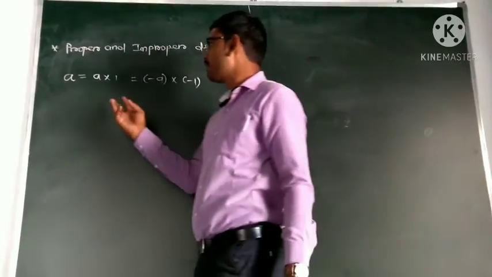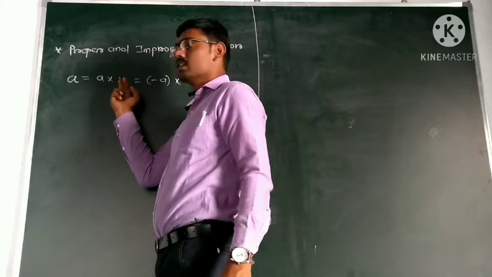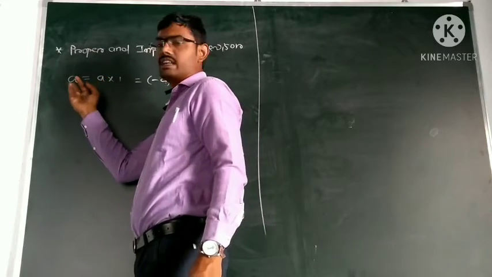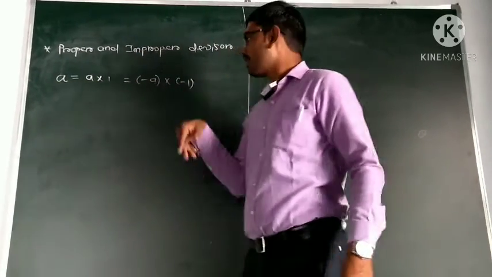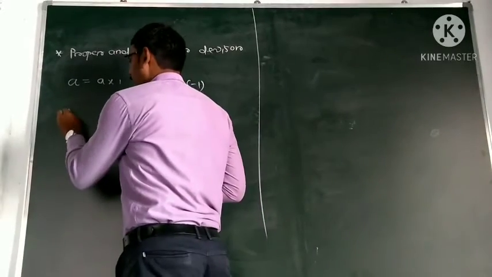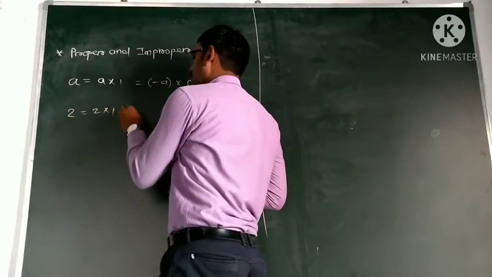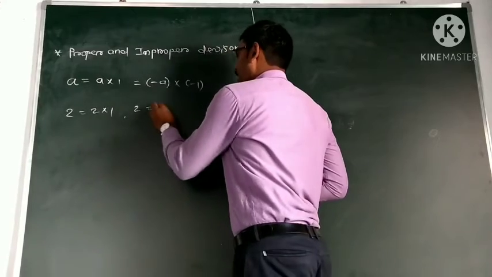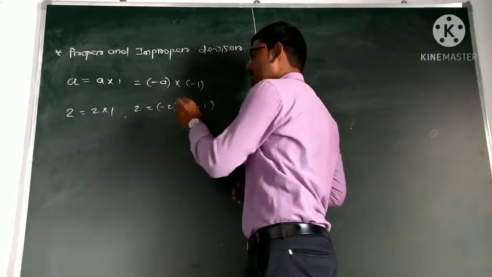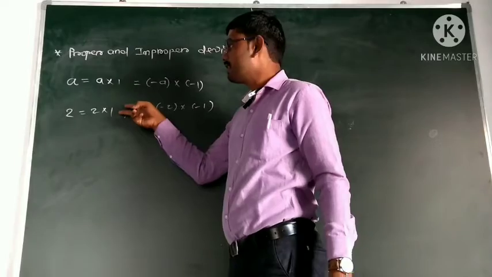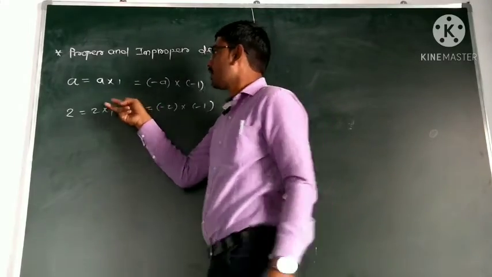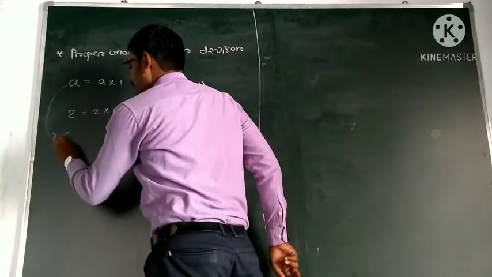Here we can apply the definition: b is equal to a into c. Or numerically, we can write 2 is equal to 2 into 1, and also 2 is equal to minus 2 into minus 1.